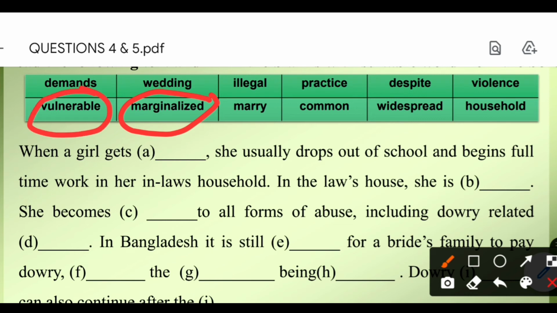She becomes vulnerable to all forms of abuse, including dowry related... We need another noun: dowry related violence. Yes, we have got it. This is the answer of question D. In Bangladesh, it is still common. Yes, this is the answer. It is still common for a bride's family to pay dowry.